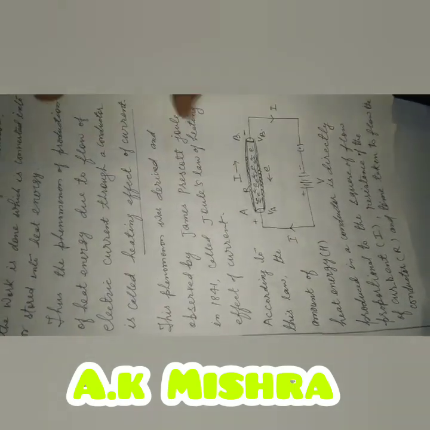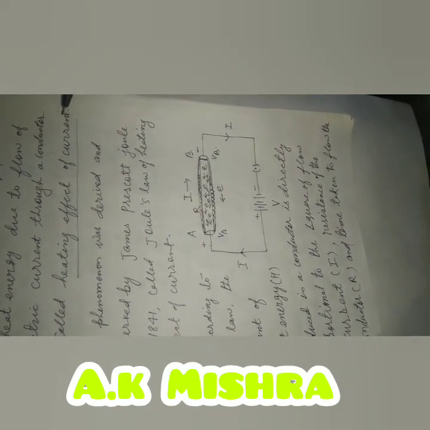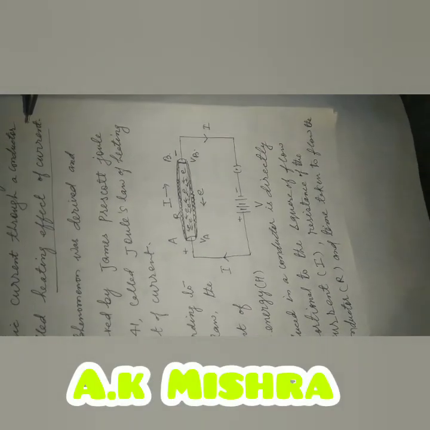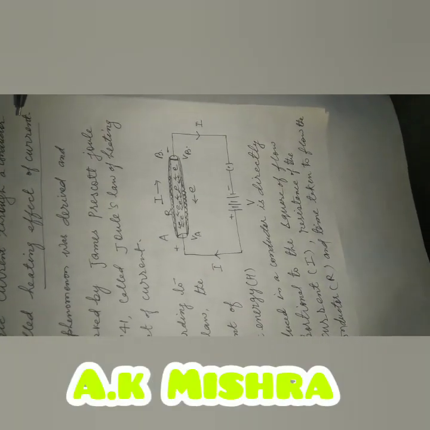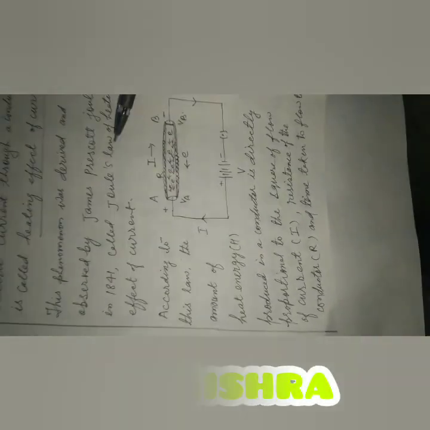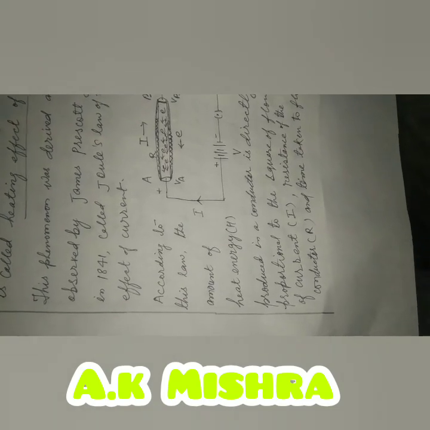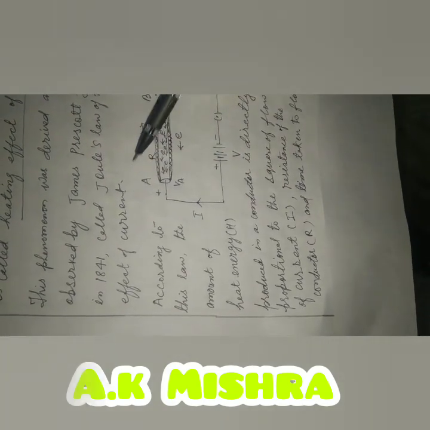the phenomenon of production of heat energy due to flow of electric current through a conductor is called heating effect of current. This phenomenon was explained first of all by the scientist Joule. So it is also called Joule's heating effect of current. This phenomenon was observed by the scientist James Prescott Joule in 1841, called Joule's law